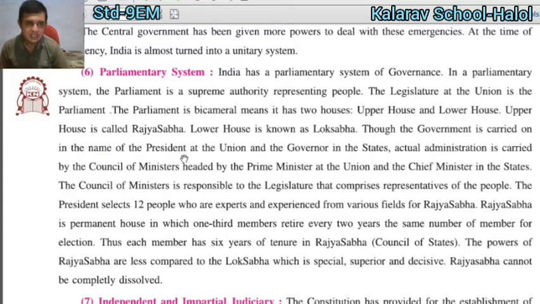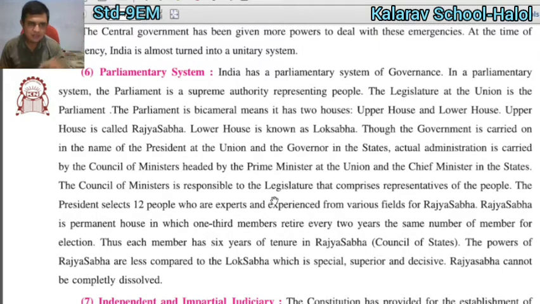The government is run in the name of the president at the union, but the actual administration is carried by the council of ministers headed by the prime minister. It is very important. Whenever the prime minister decides, he gives authority to his consulting team, which is called the council of ministers. The prime minister distributes his work among them and they act as per his command. The union has the prime minister and the state has the chief minister.